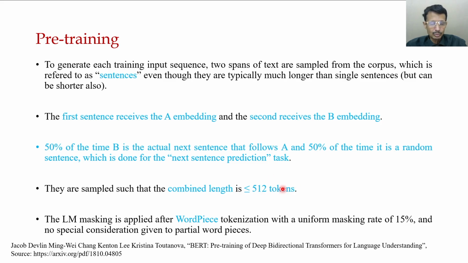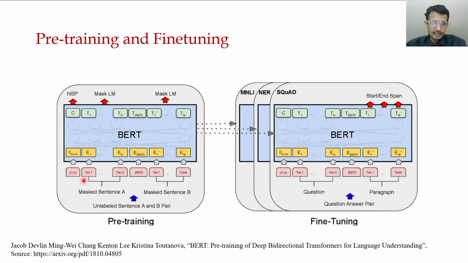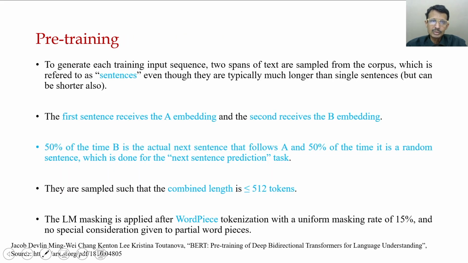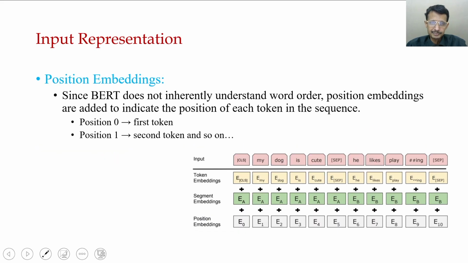That is the total number of input tokens. The LM masking is applied after the BART piece tokenization with a uniform masking rate of 50% and no special consideration given to the BART pieces. So this is the pre-training part. You can see the pre-training here: token 1 to token n, then the separator, then token 1 to token n. So these are the two sentences, where the first sentence has its A embedding and the second has its B embedding.